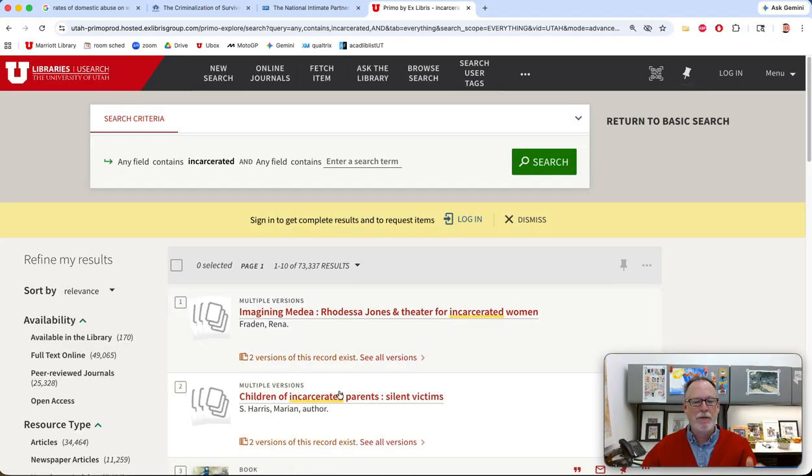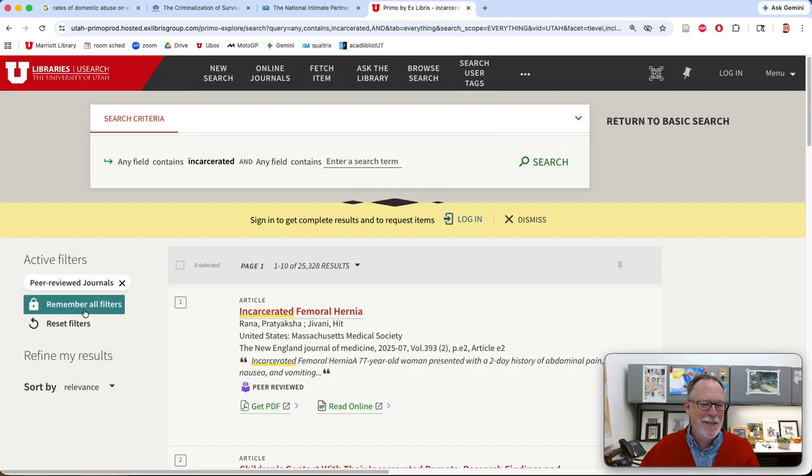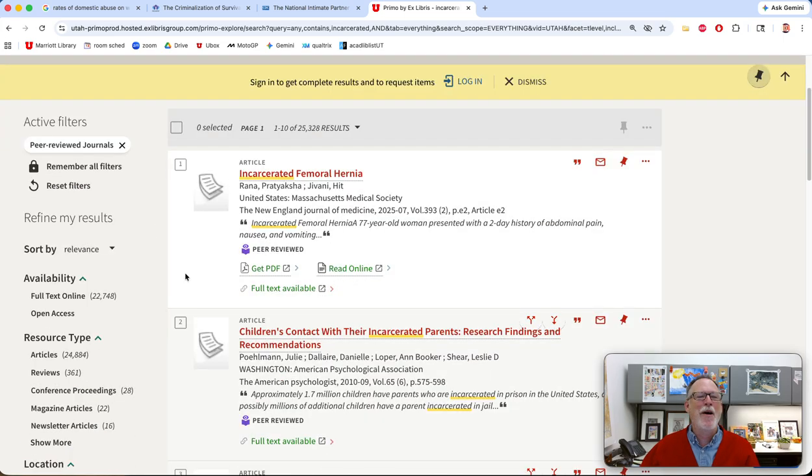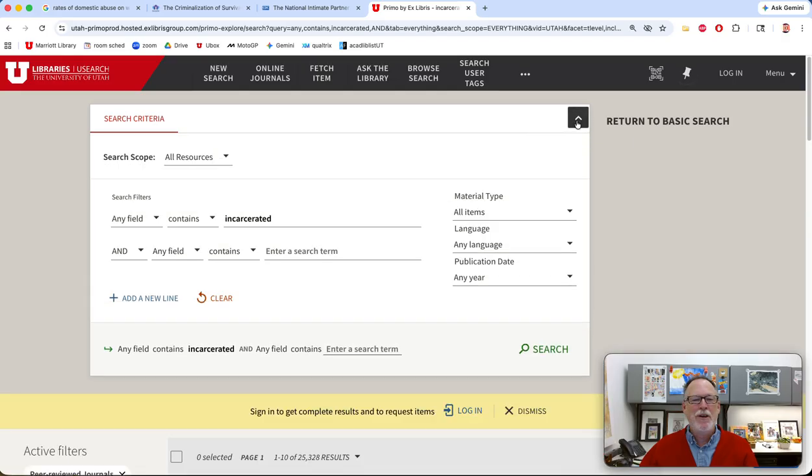And here it'll tell you. And you could go into, so there's only, it's only 25,000 scholarly articles. You should be good with that. So if there's related terminology, we might have to do an or and put a synonym in there. So you can see that I've done this already. Incarcerated or imprisoned. This expands the search.